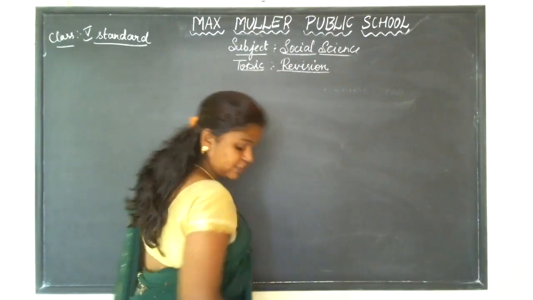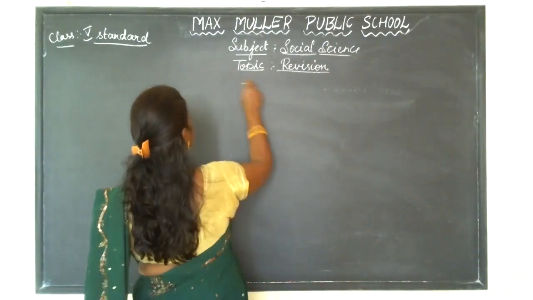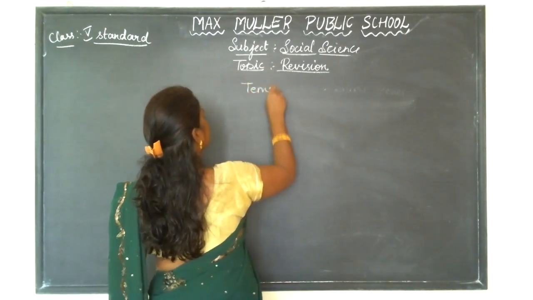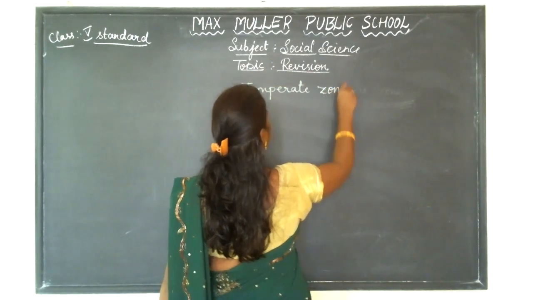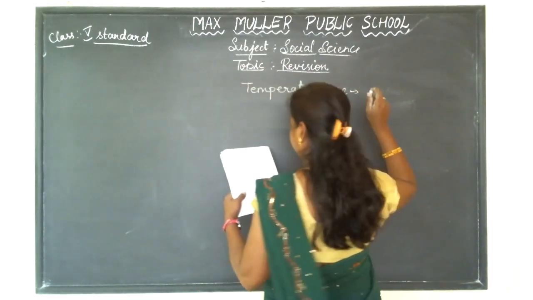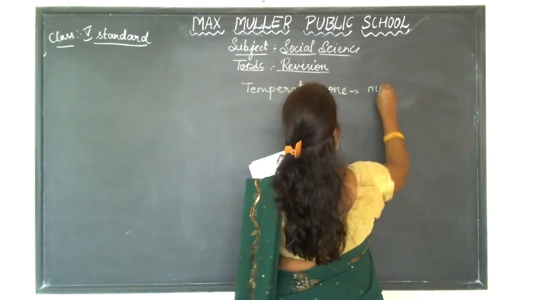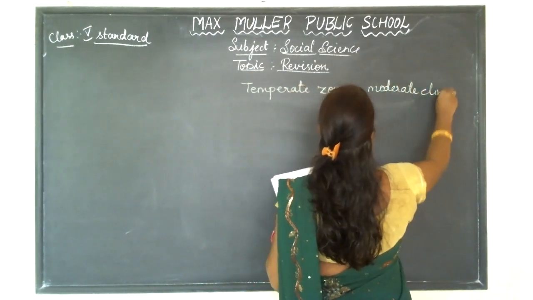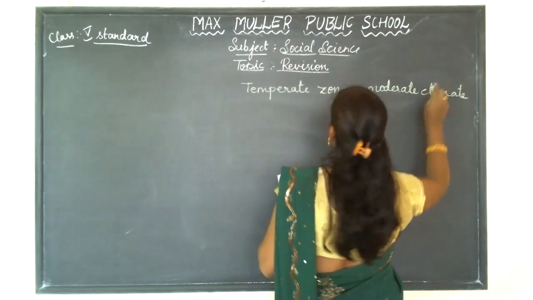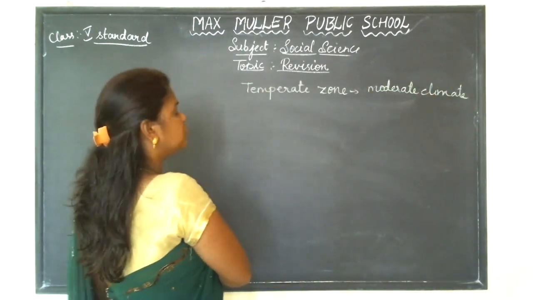So, the question I asked you: why is the temperate zone called a moderate climate? Why does it have a moderate climate, children?